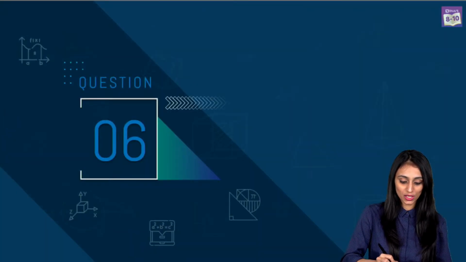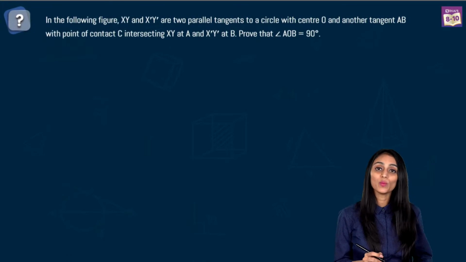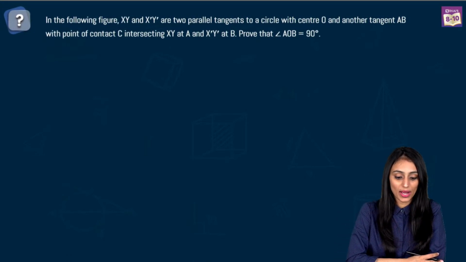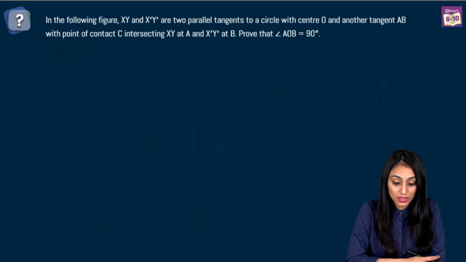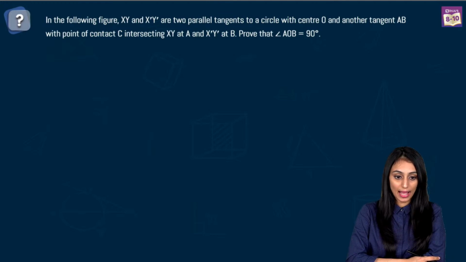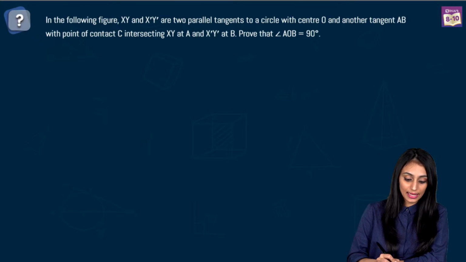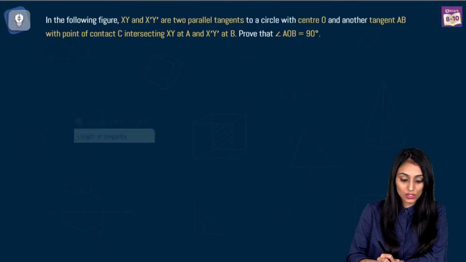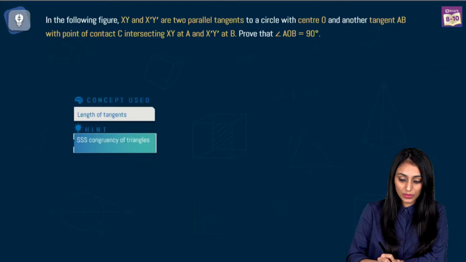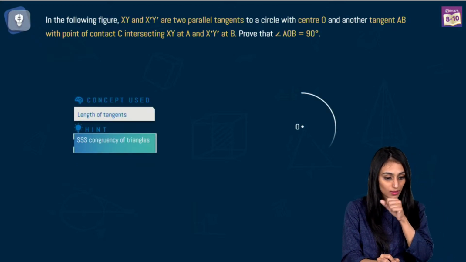Let's take a look at question number 6 now. In the following figure, XY and X dash Y dash are two parallel tangents to a circle with center O, and another tangent AB with point of contact C intersects XY at A and X dash Y dash at B. Prove that angle AOB is equal to 90 degrees. So here we have this circle.